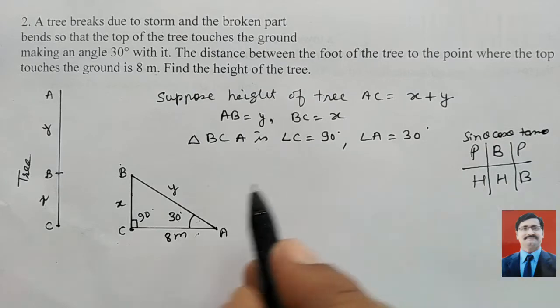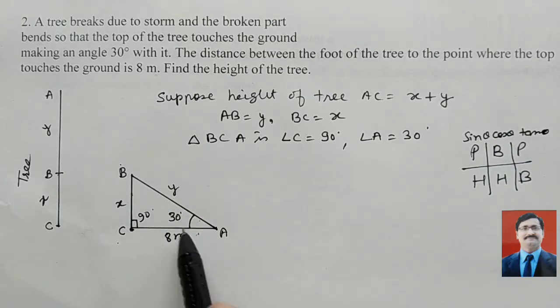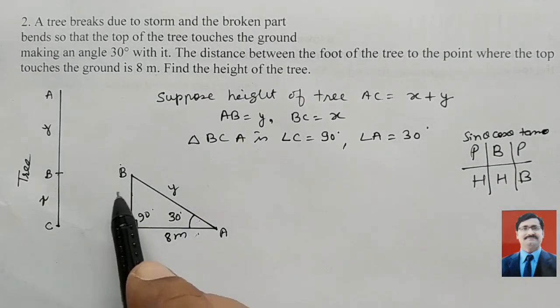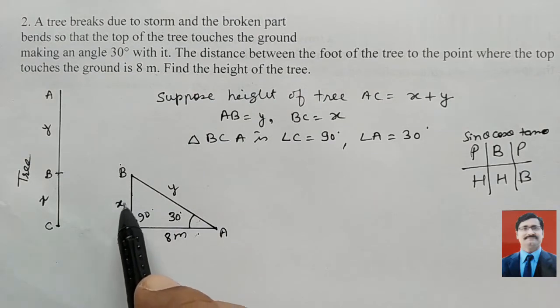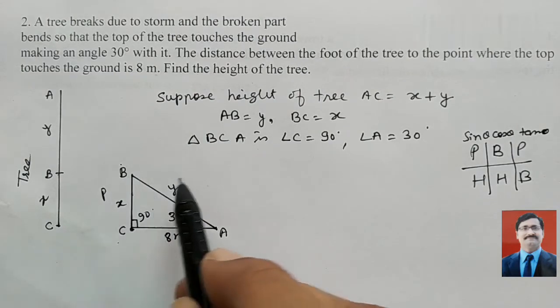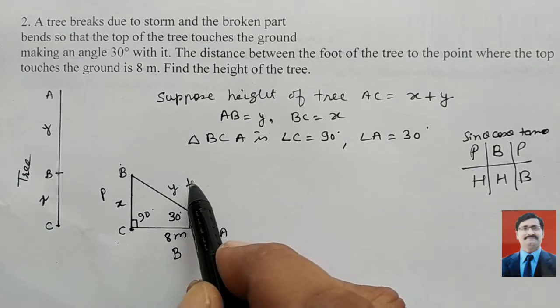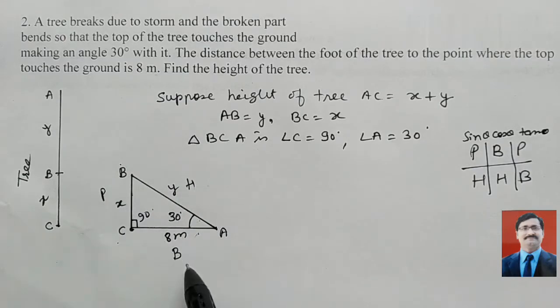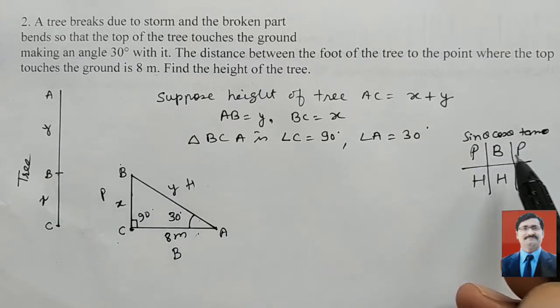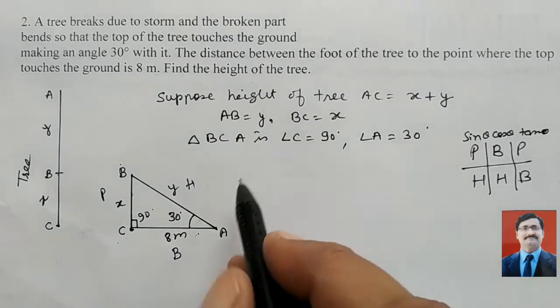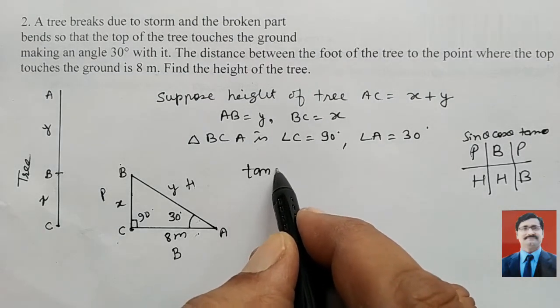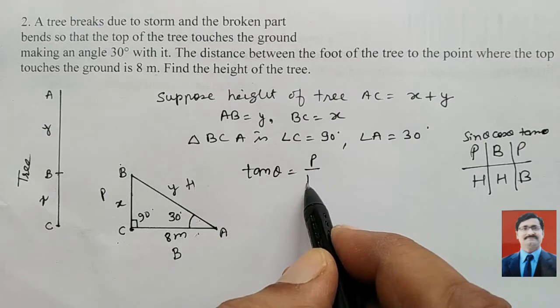Now look here, first of all this base is given to you, and I want to find X. X is perpendicular. This is perpendicular, this is the base, and this is hypotenuse, okay. Now perpendicular and base, one relation is tan theta. So I can write here tan theta equals perpendicular upon base.